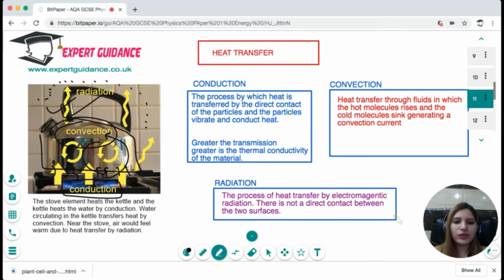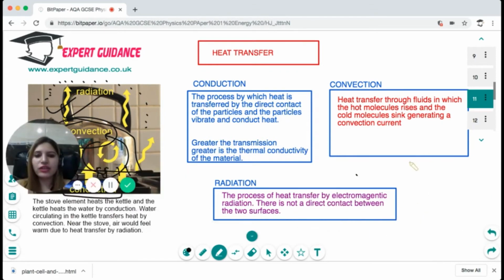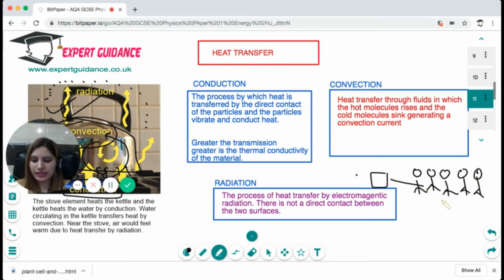Let me give you another example to represent conduction, convection, and radiation. Let's suppose you have 5 students sitting in a row, and the person at the front wants to send a book to the last person. Now, what are the various ways he can send the book? The first way is he can pass the book along.